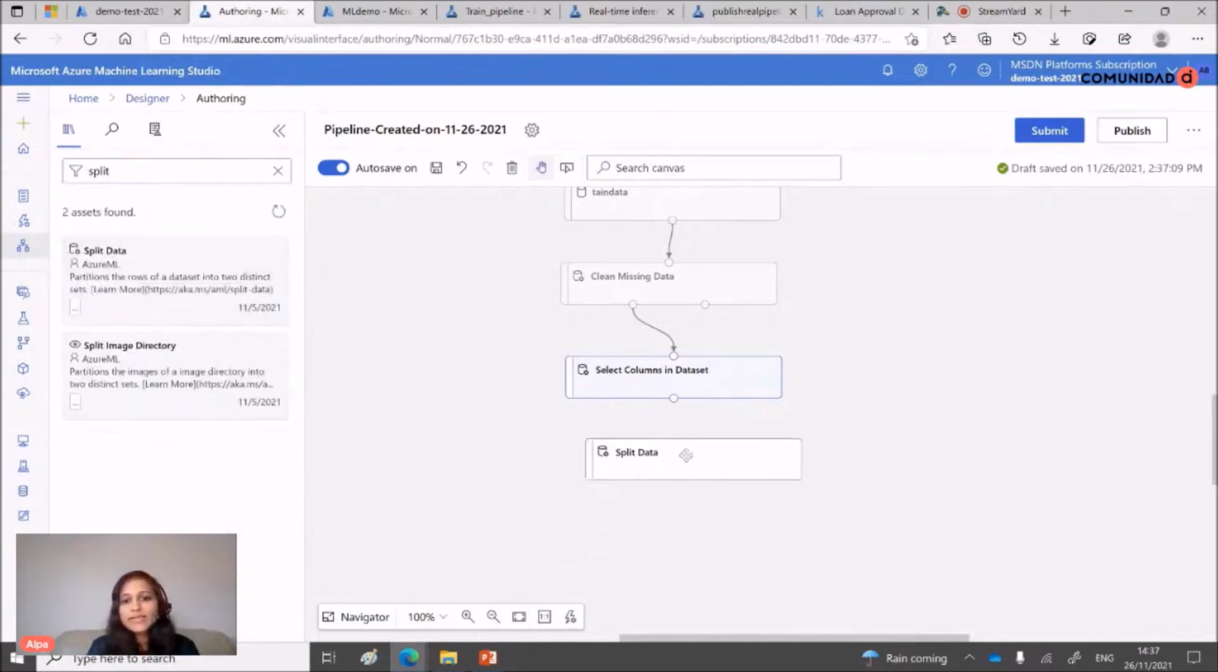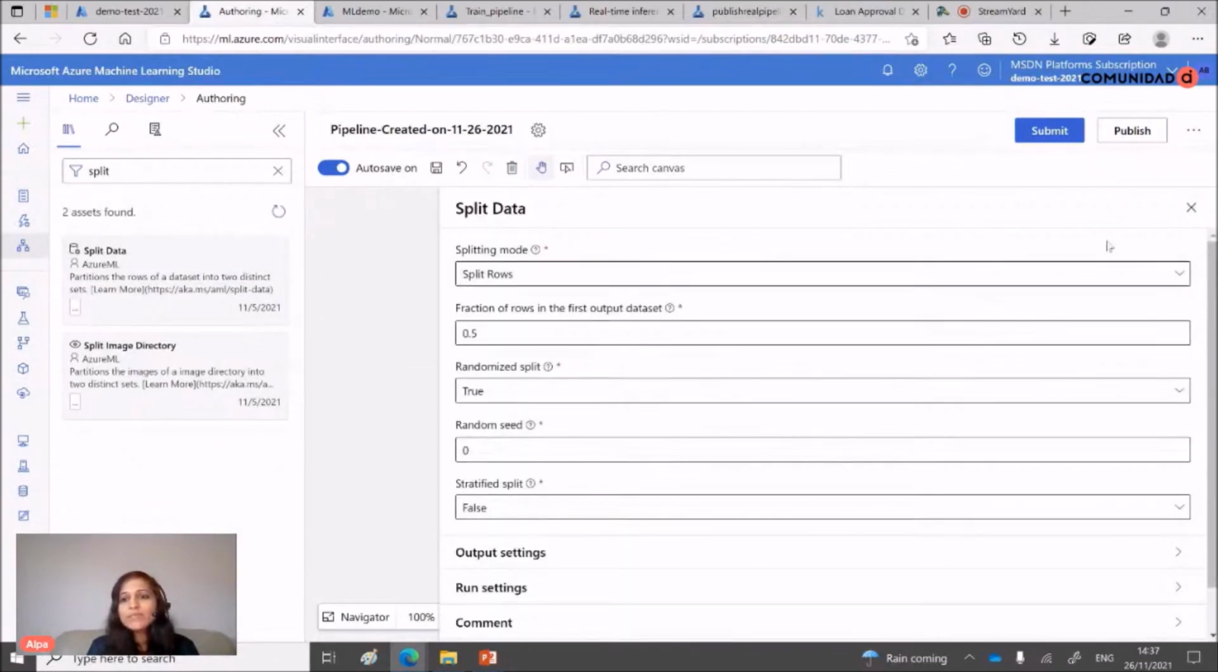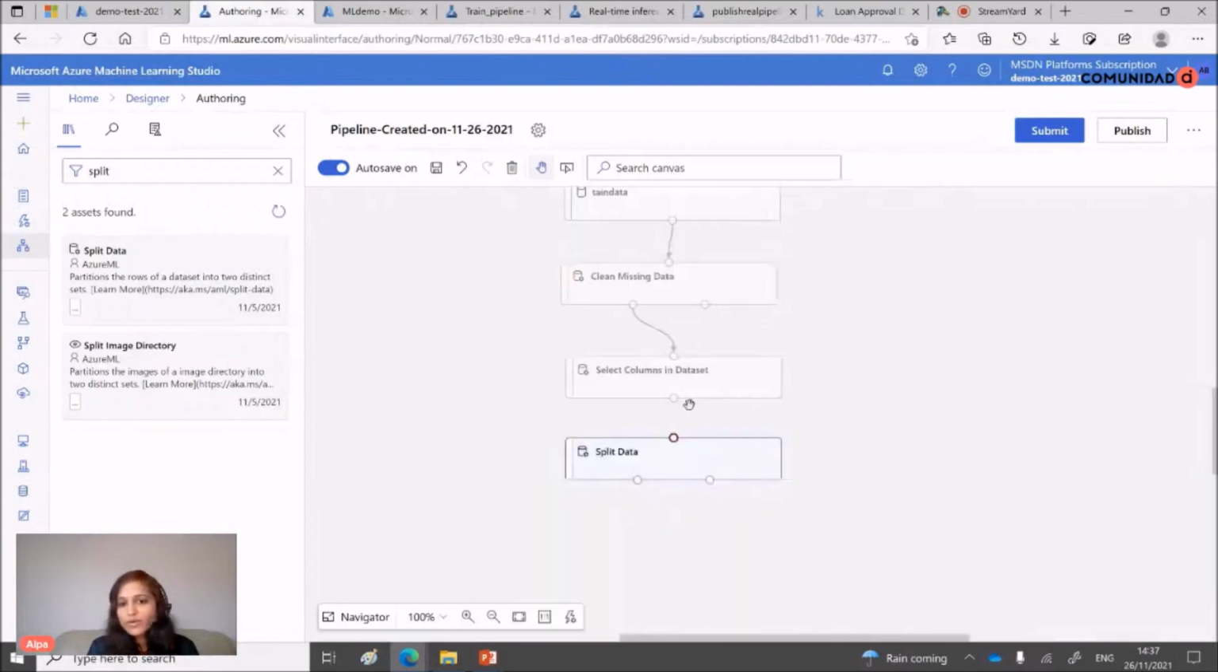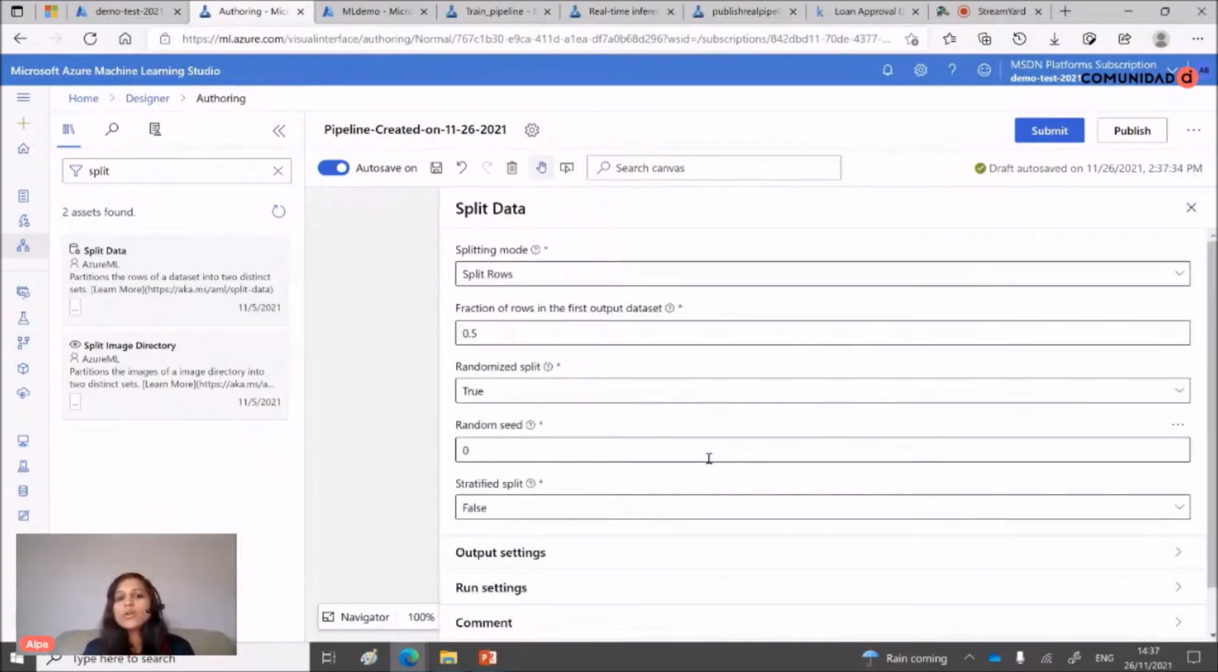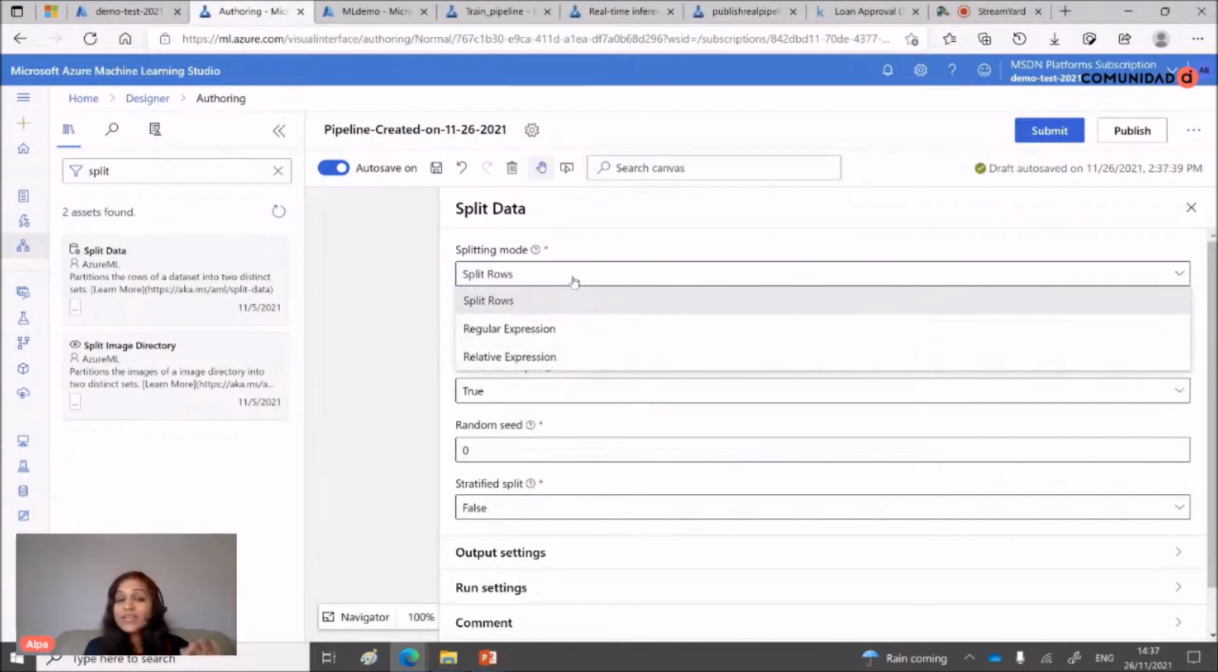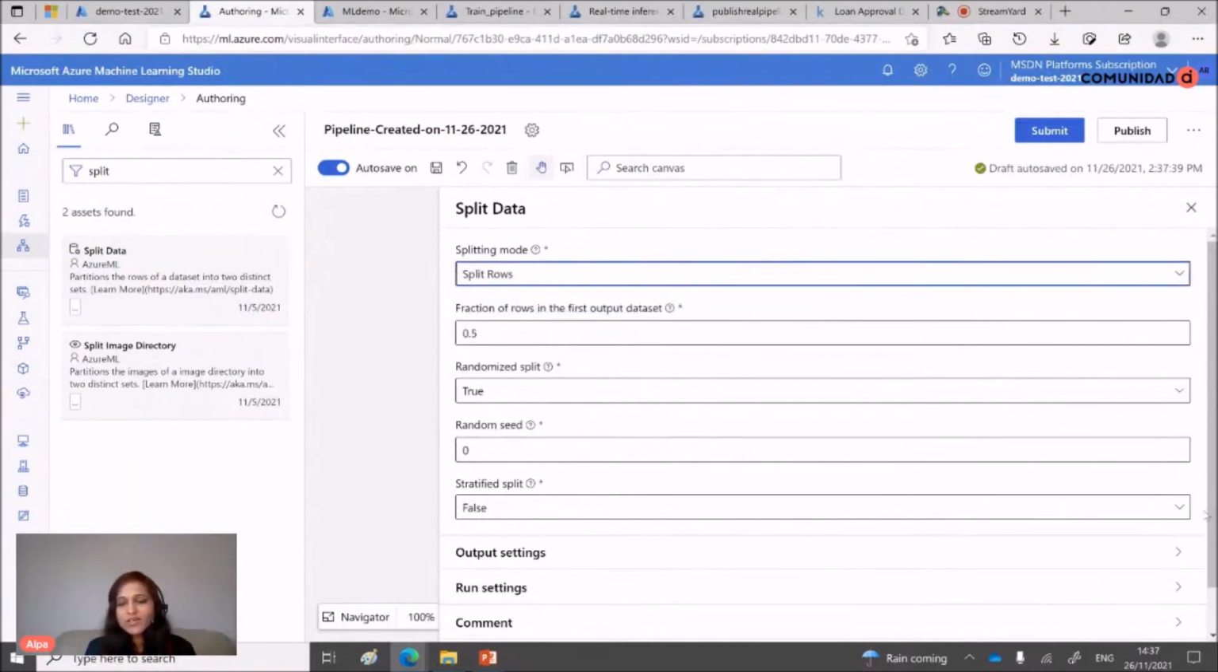So this is split data. Now I'm splitting my data into two categories. But before that, this is a very important thing. You need to connect your components. And then you click your component, then you can see that you can split your data. You can split your data in various different methods, but we're using the default one, a very simple one. By default it is 0.5, meaning 50-50. 50% of my data is training data and 50% of my data is testing data.